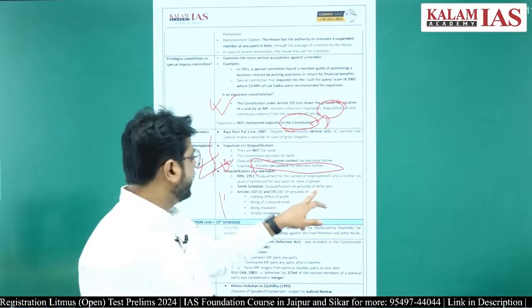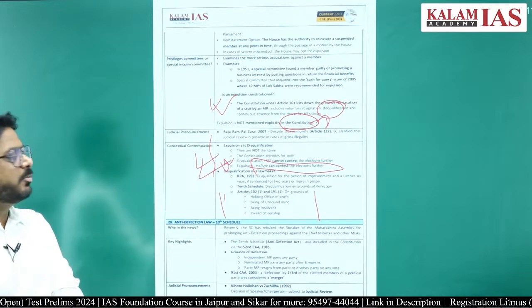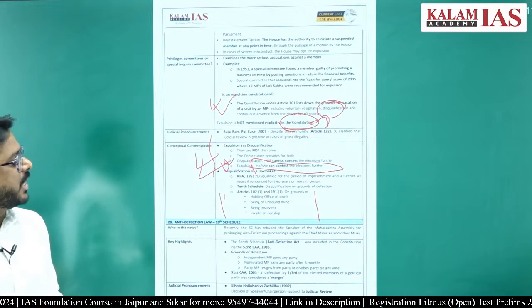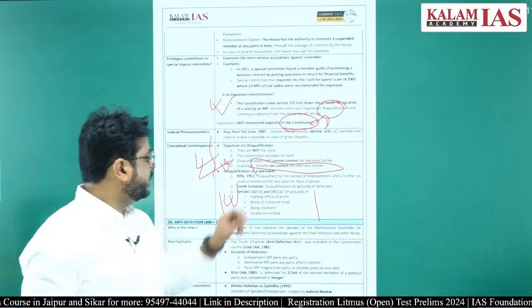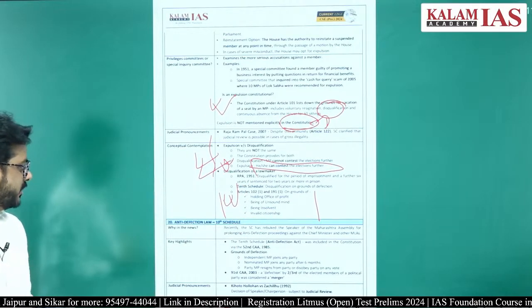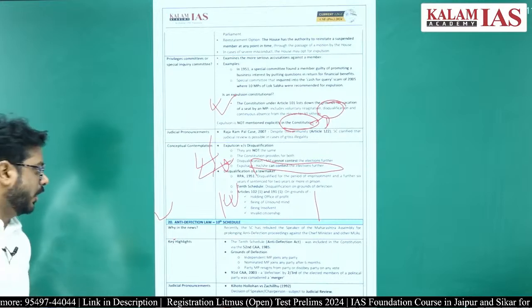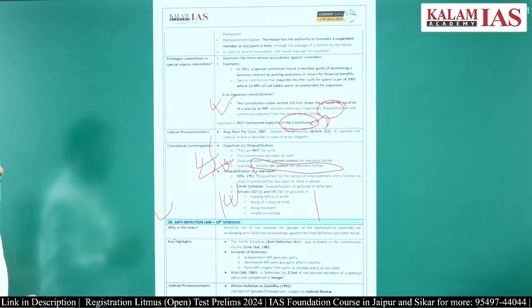In the Constitution, the parameters for disqualification are written: holding an office of profit, being of unsound mind, being insolvent, or having invalid citizenship. In that case there will be disqualification. The next topic is the anti-defection law. The anti-defection law is written inside the 10th Schedule of the Constitution of India.